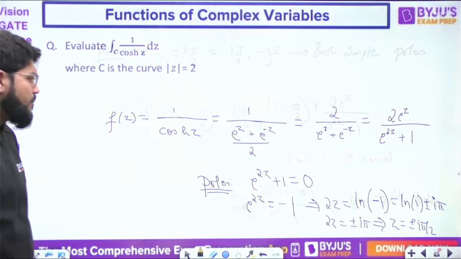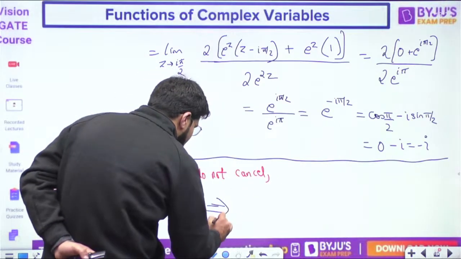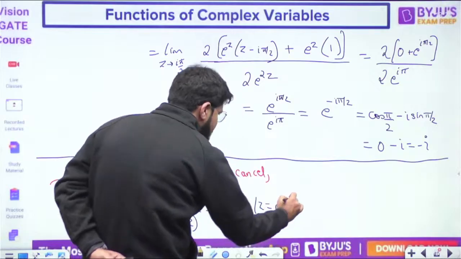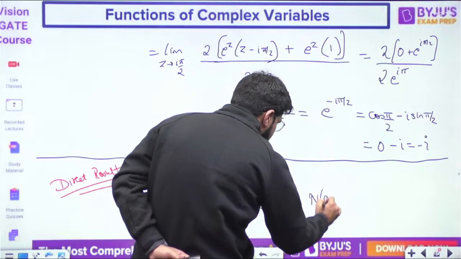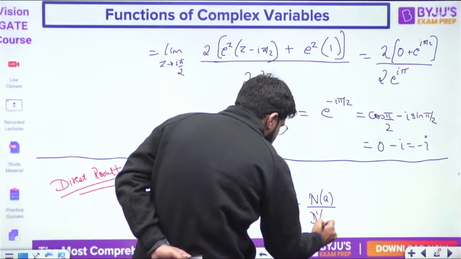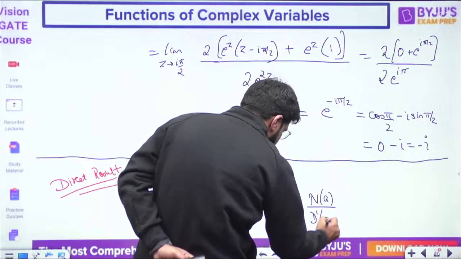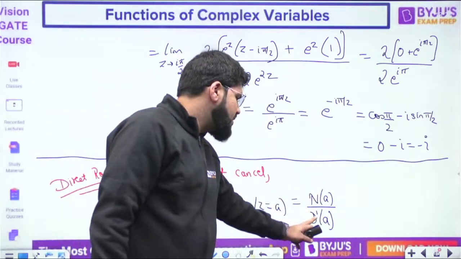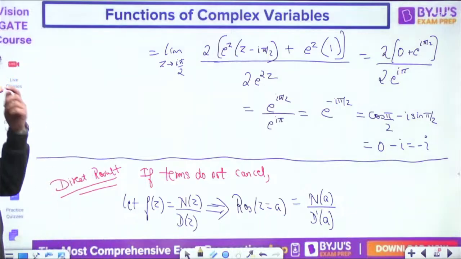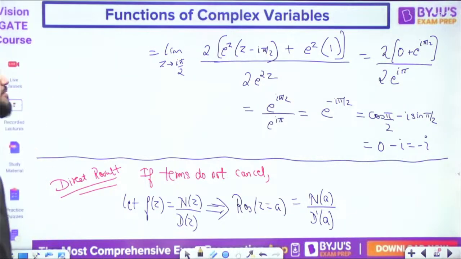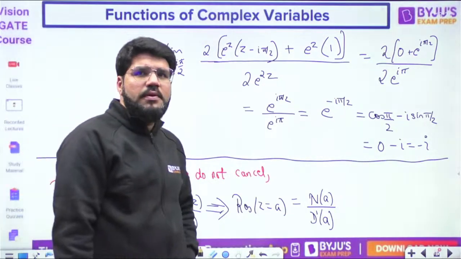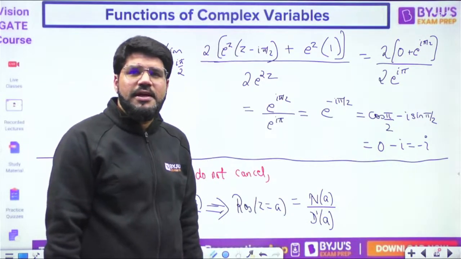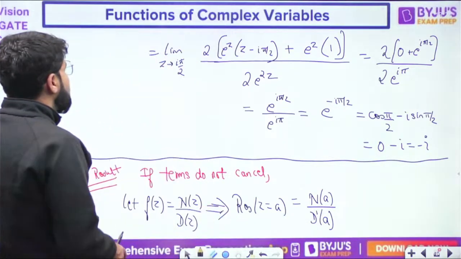In that case dear, the residue at z equal to a is given by N(a) divided by D'(a). Let the numerator be as it is and then only differentiate the denominator. ठीक है. So let us use this point here.